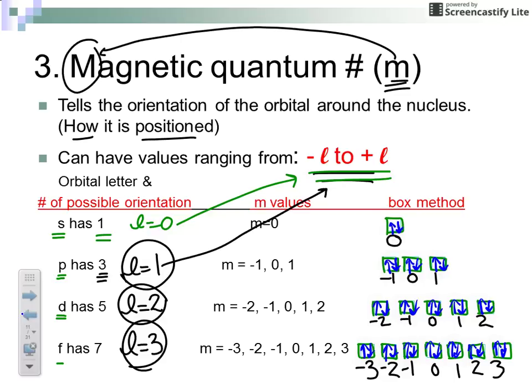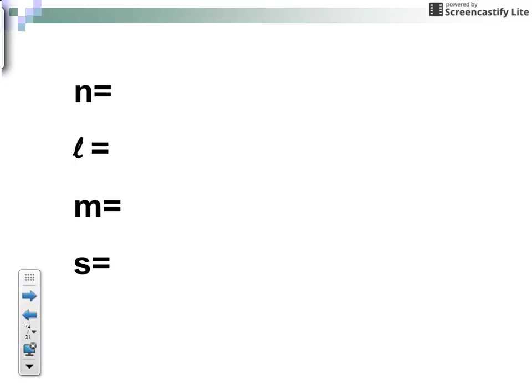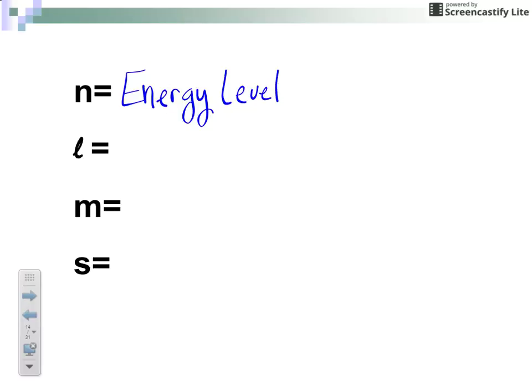All right, so we've talked about the 4 quantum numbers, and now we're going to tie all this together and then do some examples. Let me just review with you both. The n quantum number is your principal quantum number. It represents the energy level. And it corresponds to the period on the periodic table.